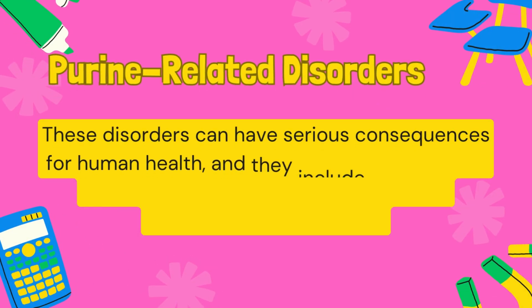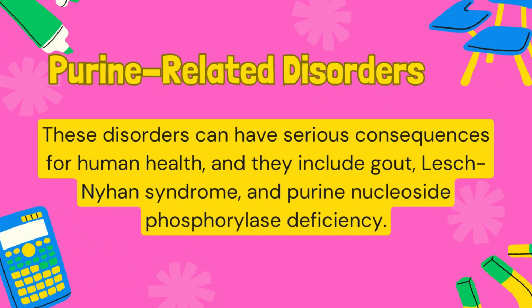Gout is a type of arthritis that occurs when uric acid crystals accumulate in the joints, leading to inflammation and pain. Lesch-Nyhan syndrome is a rare genetic disorder that affects the nervous system and causes severe mental and physical disabilities. Purine nucleoside phosphorylase deficiency is a rare inherited disorder that affects the immune system and can lead to recurrent infections.